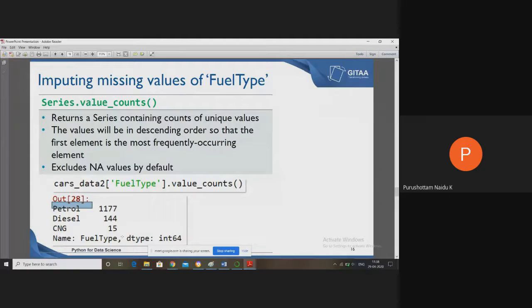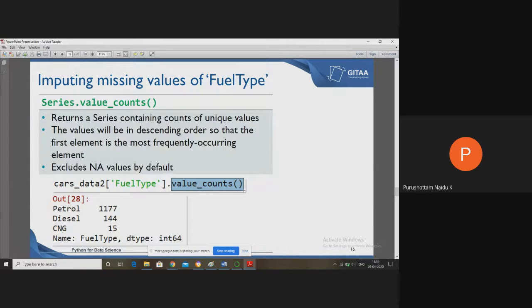That means the majority of records contain the petrol value. That's why all the missing values are replaced with petrol. For that reason we use value counts. So cars underscore data 2 of fuel type dot value counts returns the count of each column value.